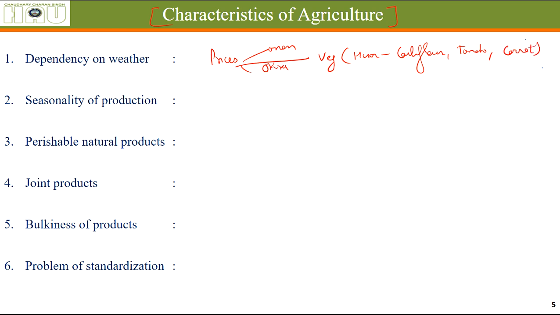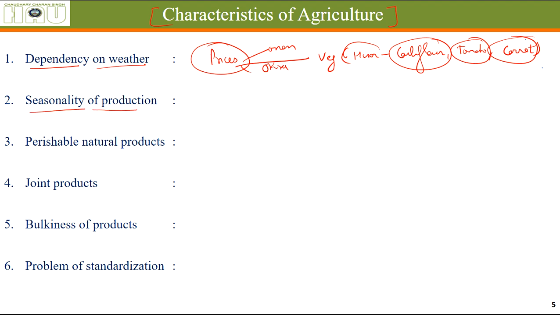If there is any untimely rain or temperature stress, the production of these things is hampered in a big way, which leads to price fluctuation. So production of agricultural goods is entirely dependent on weather. That's how it is different from factory production, because that works under a shed. It does not depend on whether the raw materials coming into the production process in a factory are safe. It is entirely independent of weather, whereas in agriculture everything depends on weather.